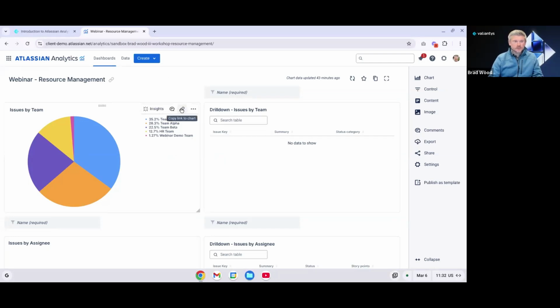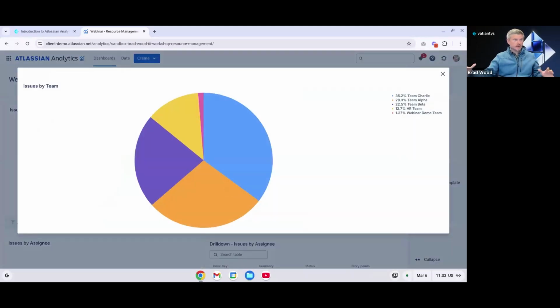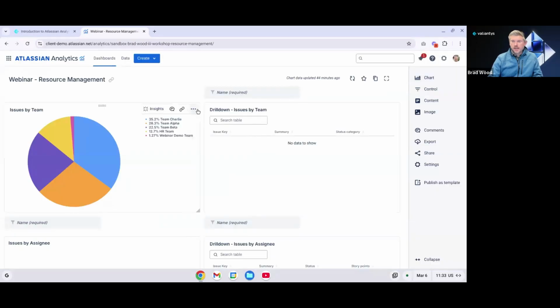We can also generate a link to the chart. So you can copy that to your clipboard if you want to link directly to a single chart. And if I click on the three dots, I can edit the chart and edit its settings. We'll look at some of that here in just a little bit. I can copy the chart. I can move it to another dashboard. I can delete it. I can refresh the chart data. I also like the expand chart. So this will expand the chart to be full screen, and that can also be helpful when you are presenting if you need some more real estate for one of your charts. And there are some other options. We can view the chart data, and we can actually download the chart from here as well.